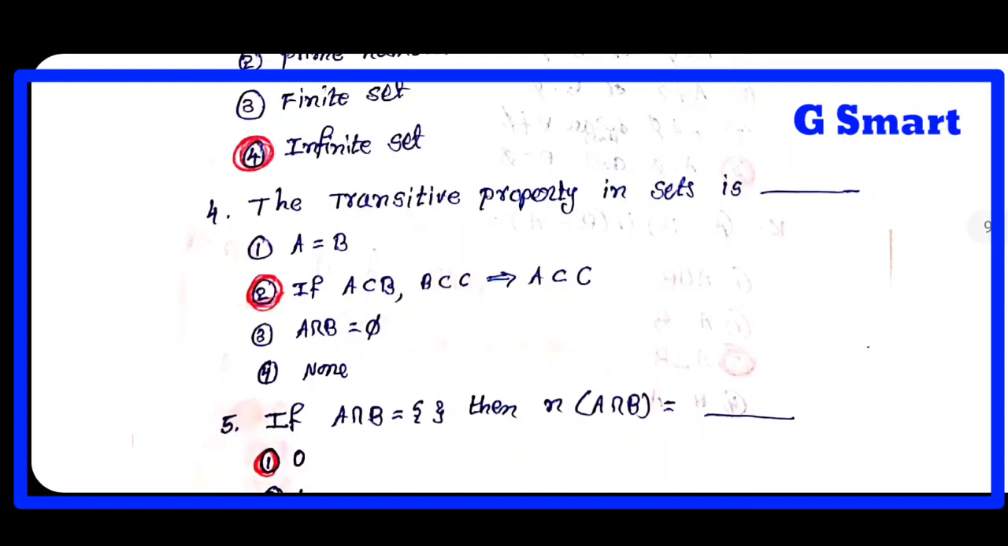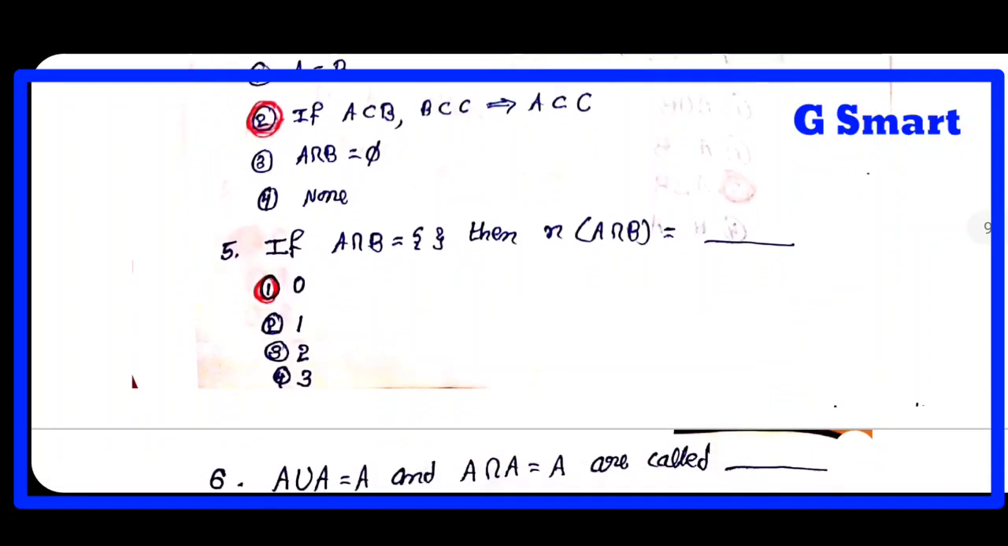The transitive property in a set. Transitive property means: if A is equal to B and B is equal to C, then automatically A is equal to C. That is called the transitive property in algebra. Coming to sets, if A is a subset of B and B is a subset of C, then automatically A is a subset of C. If the elements of A are present in B and the elements of B are present in C, then the elements of A are also present in C. That is called the transitive property.